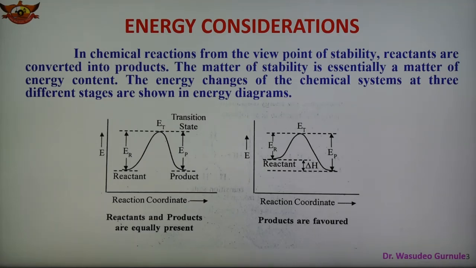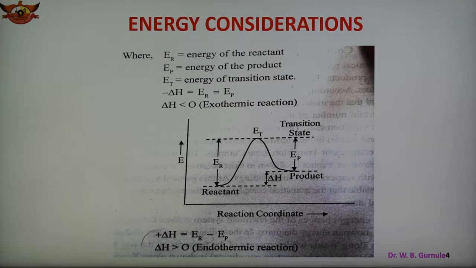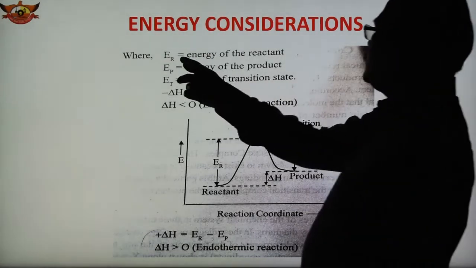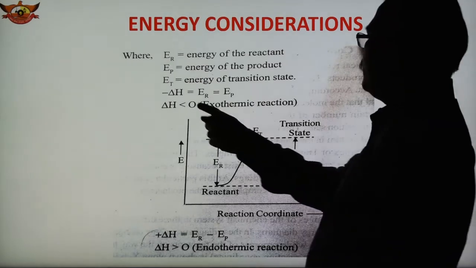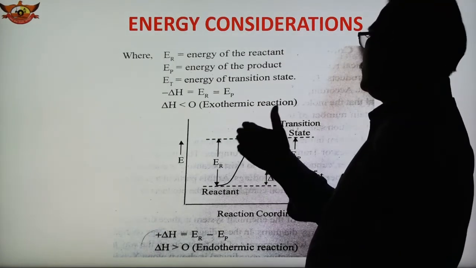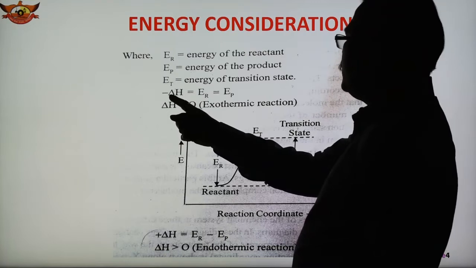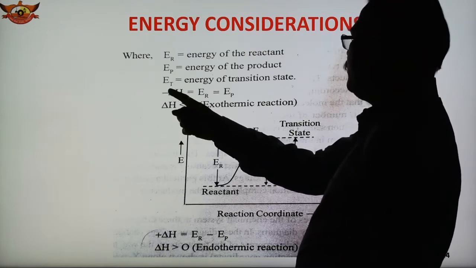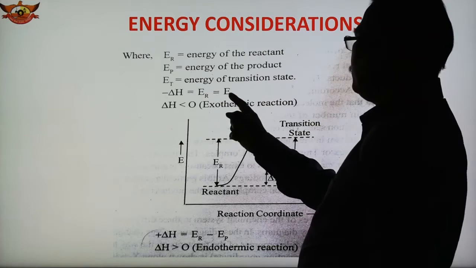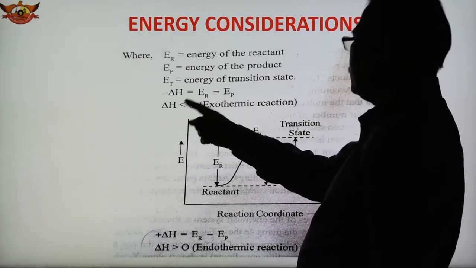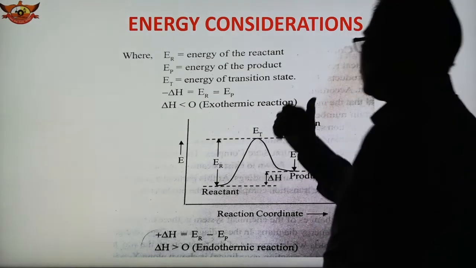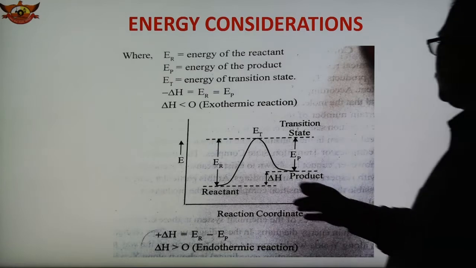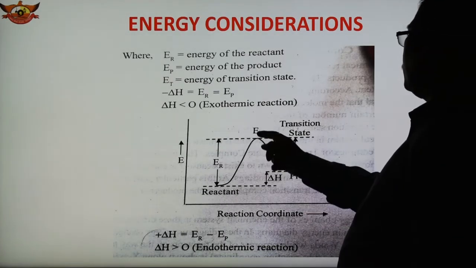In the next case, here ER is the energy of the reactant, EP is the energy of the product, and ET is the energy of the transition state. Here two important points are there, for an endothermic reaction and for an exothermic reaction. We can write the equation delta H equals ER minus EP, and in this case if delta H is less than 0, then the reaction is exothermic. This is the reaction shown here, where the reactant is converted into the transition state and then to the product.